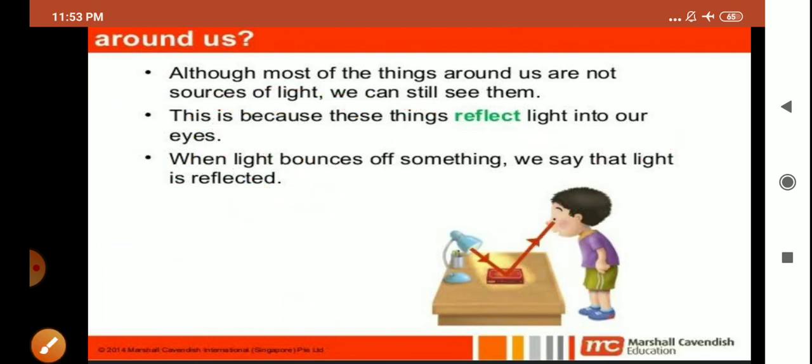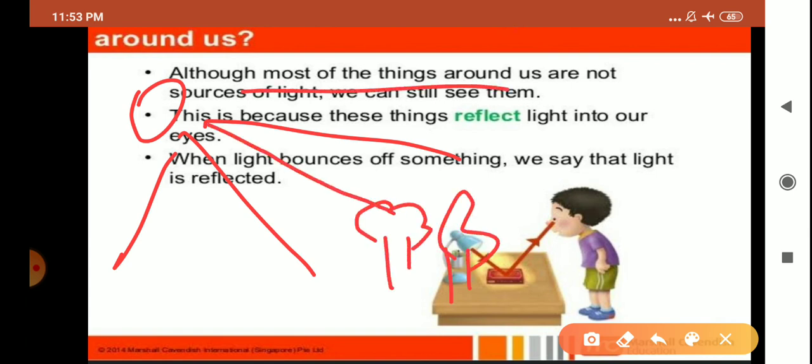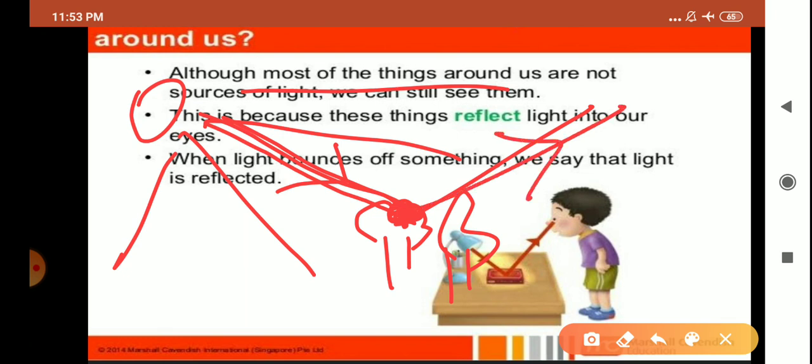So children, in the same way in our surroundings, the rays emitted by the sun fall on each and every object in the surrounding. And when the sun rays fall on the object, they bounce back. Suppose this is a tree. As the rays of the sun strike this tree, they bounce back like a ball bounces. When you hit a ball on any surface, it bounces back to you, or not?